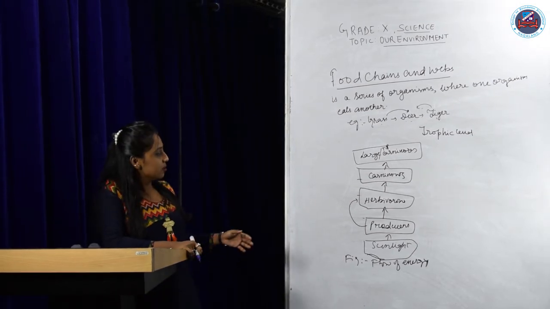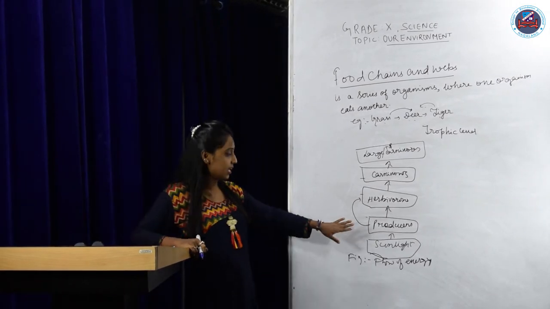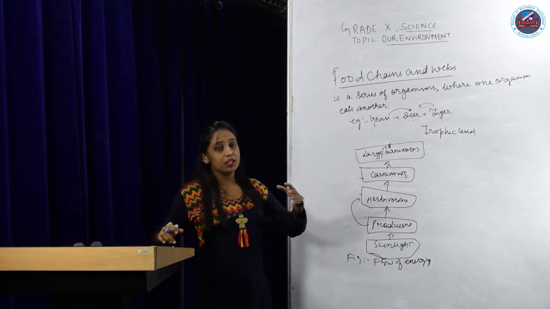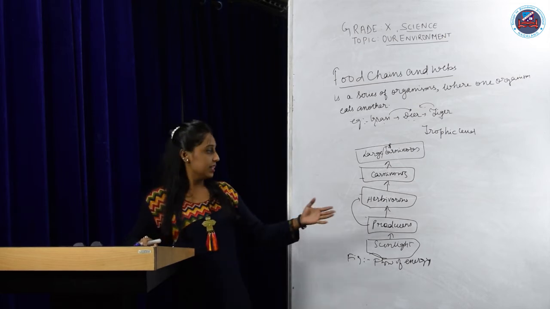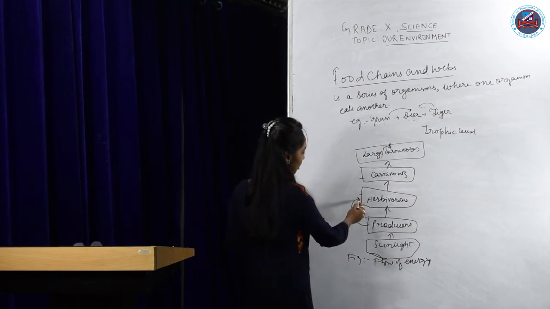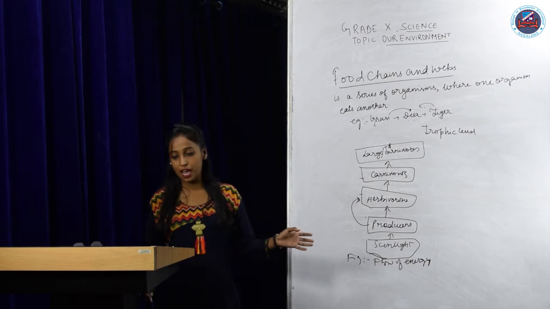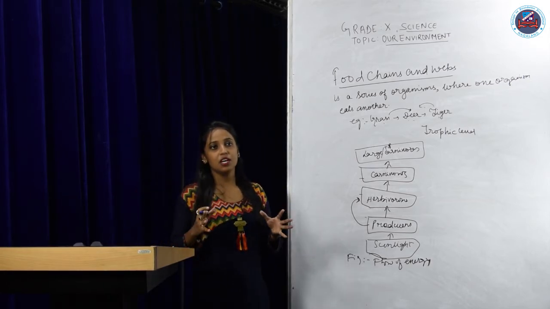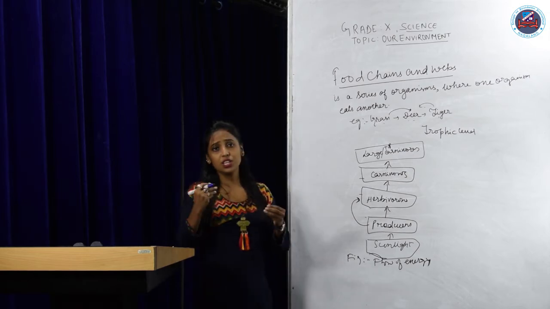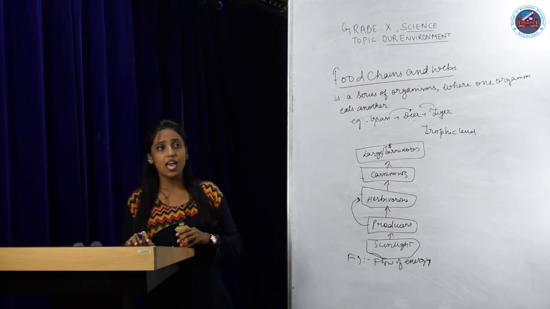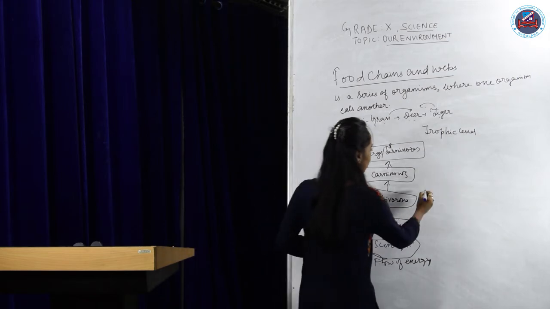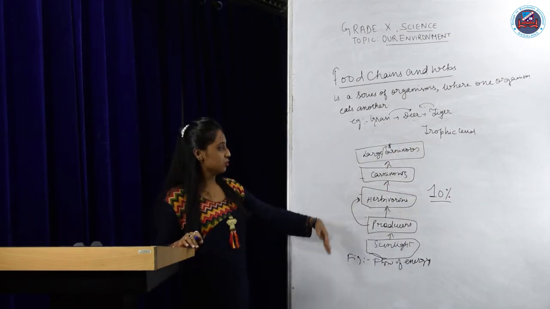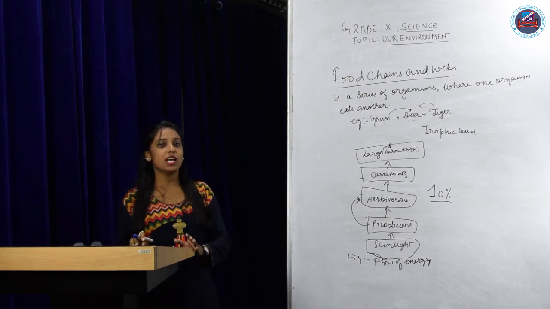So what happens here, as I say, the energy is transferred from one level to another, isn't it? So the producers make their own food. Now when the primary consumers consume the plants, or when the plants are eaten, a great amount of energy is lost, and some is lost in doing their life activities. After all this, only 10% of energy is available to transfer to the next level, which is also known as the 10%